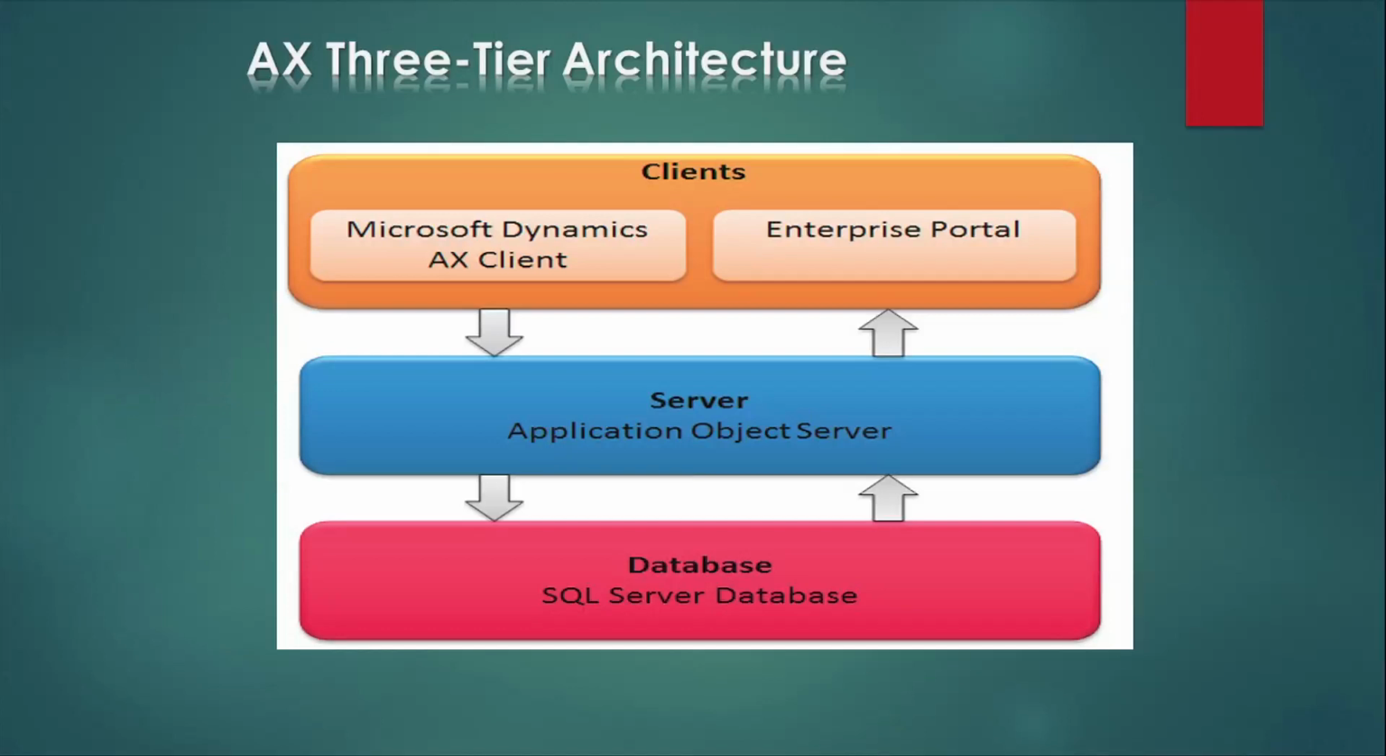So this is a two-way connection. AOS will always be running and it executes all the business logic. The database is always a single database, and it's a three-tier architecture with a single database. This is all about the three-tier architecture.